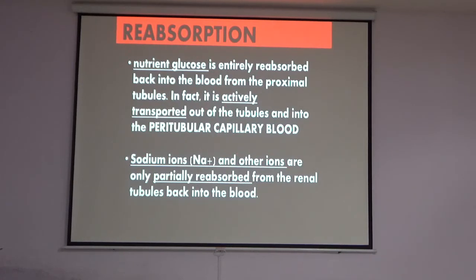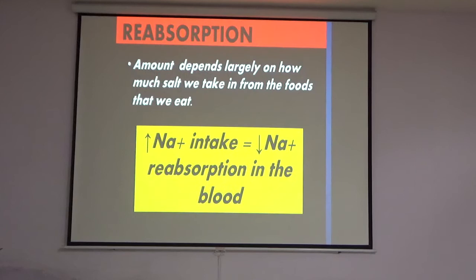Sodium ions and other ions are only partially reabsorbed from the renal tubules back into the blood. Reabsorption continues. The amount depends largely on how much salt we take in from the foods that we eat. So sodium intake affects reabsorption in the blood. If we take more sodium in the diet, reabsorption in the blood decreases.